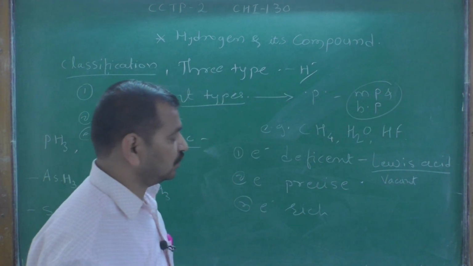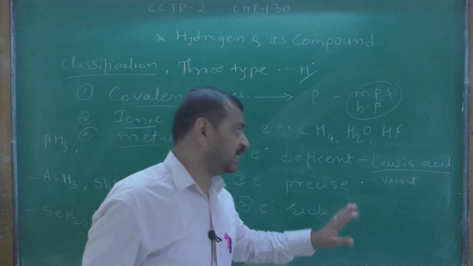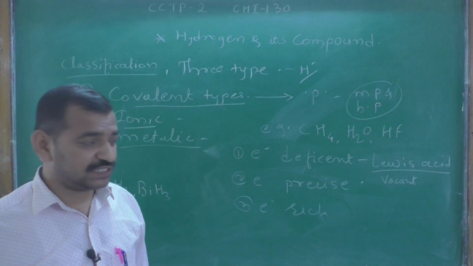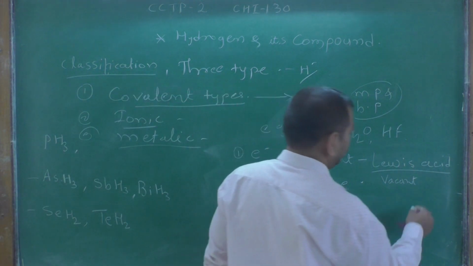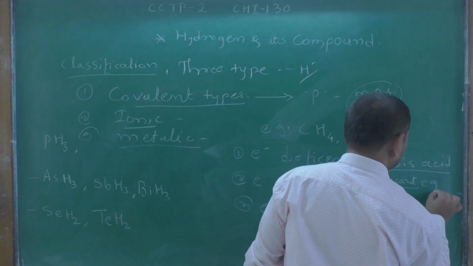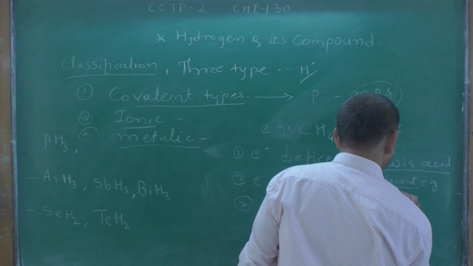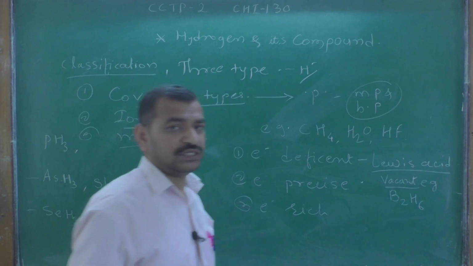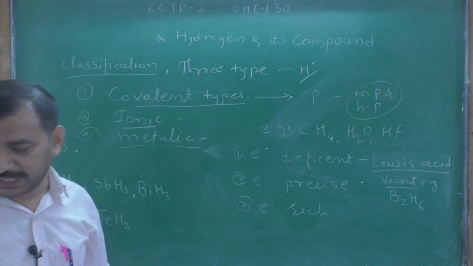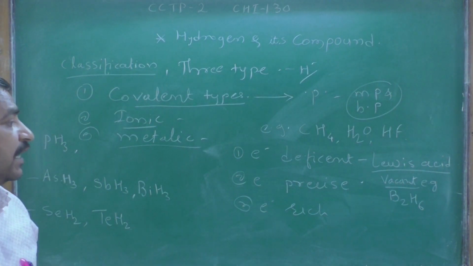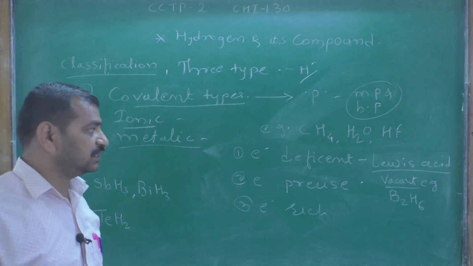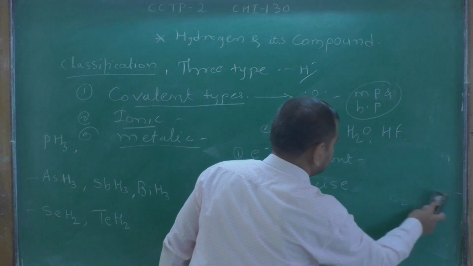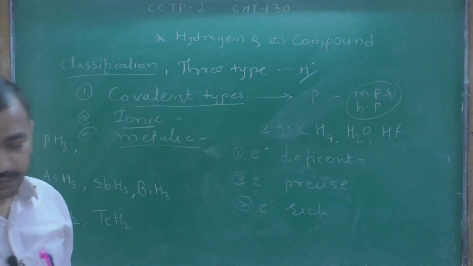So this type of hydride acts as a Lewis acid because of the vacant orbital. An example is B2H6. Group 13 elements form electron deficient hydrides.